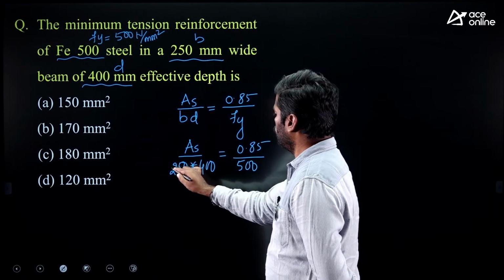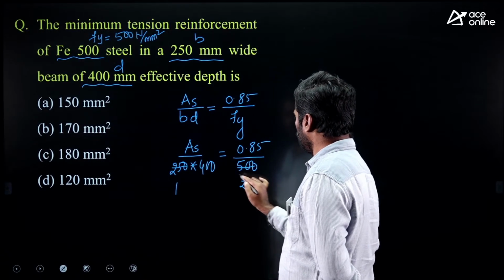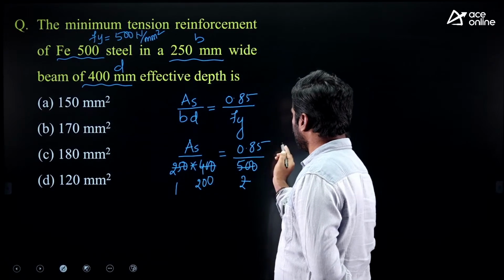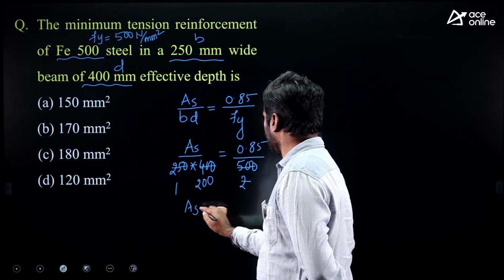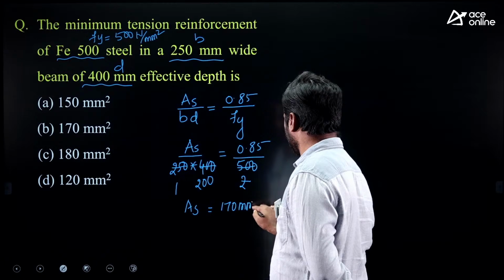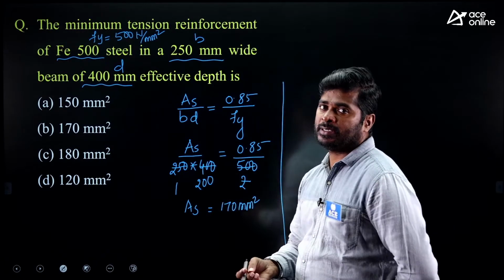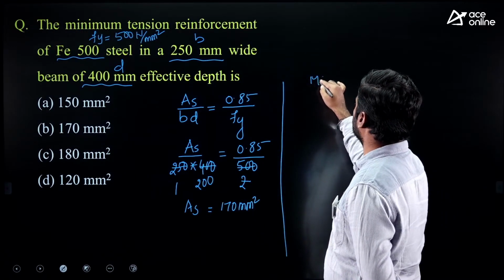Now simplify. 250 ones are 250, twos are 500. Now send 200 this side. 85 into 2, we will get 170. So 170 mm square.